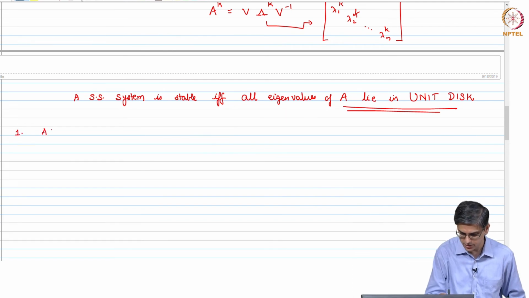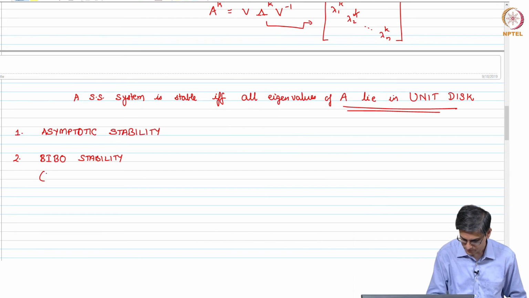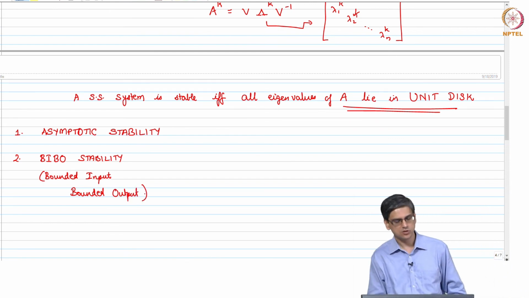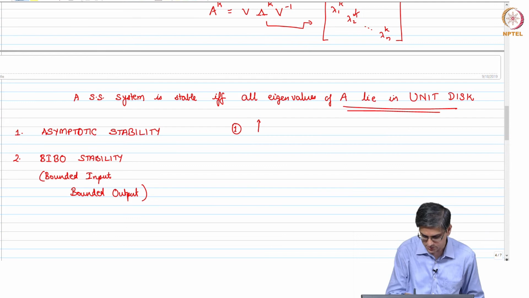One is called BIBO stability, bounded input, bounded output stability. Okay. And the other is asymptotic stability.